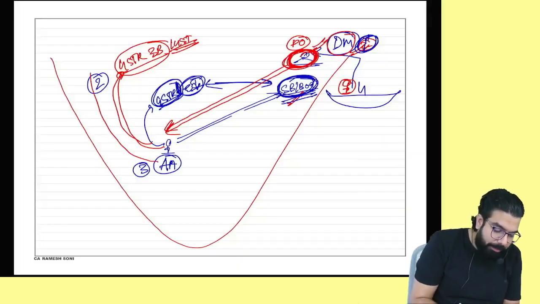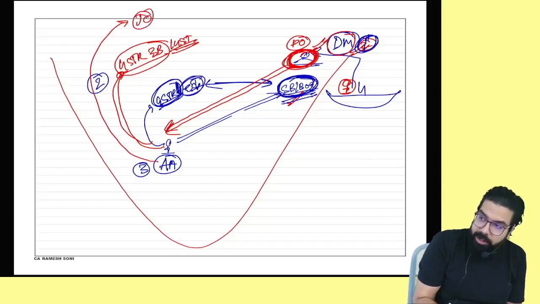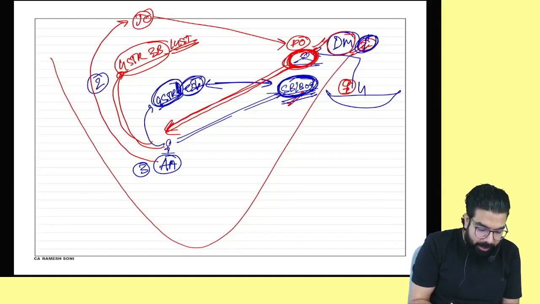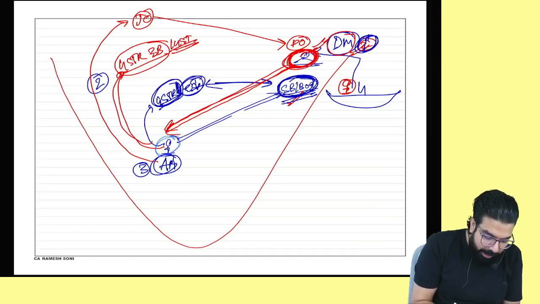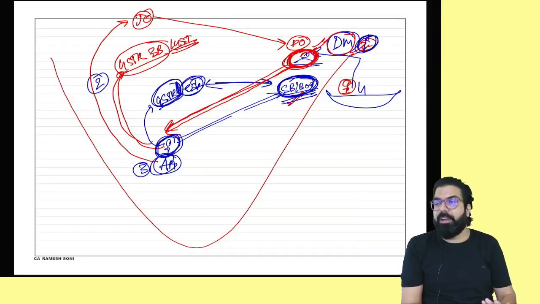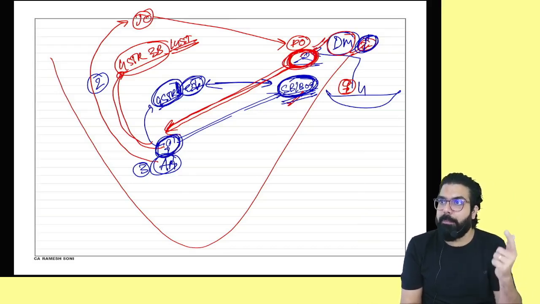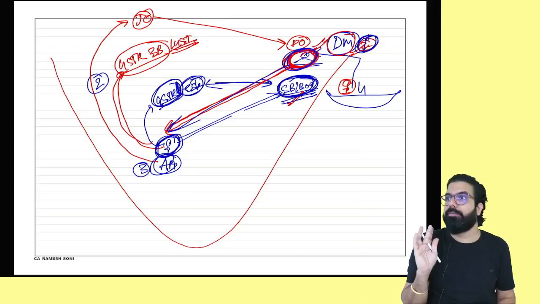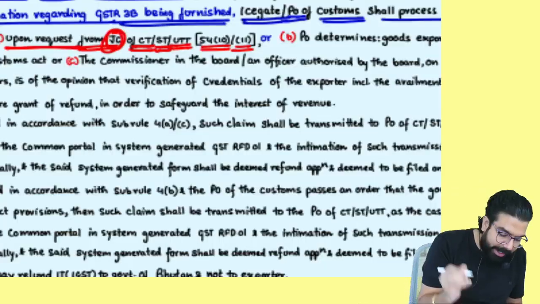For an example, my jurisdictional officer called and told him, hey, Ramesh's refund, don't give it to him. Ramesh's refund, don't process. We have to recover some money from Ramesh. Let him first file all his returns, etc. Let him pay his outstanding dues. Only then process the refund. So he will withhold your refund. Are we clear, everyone?